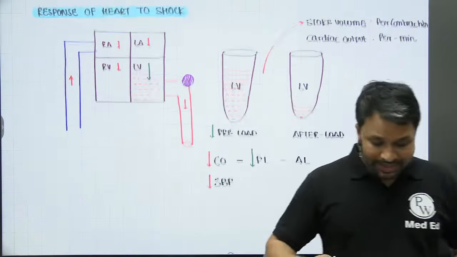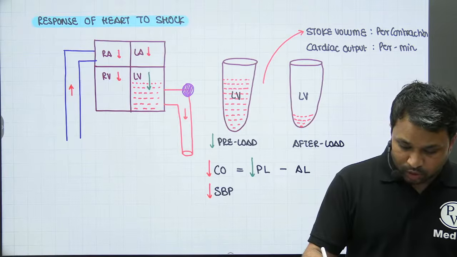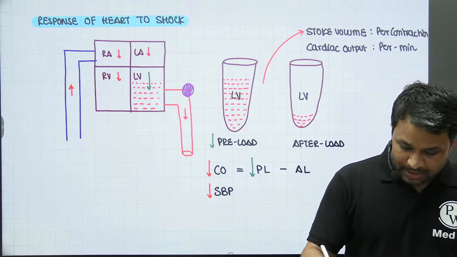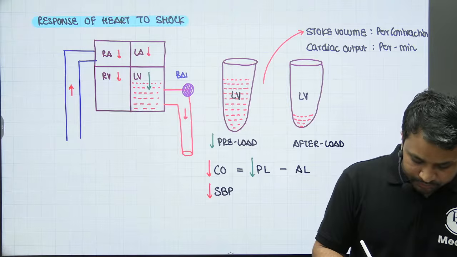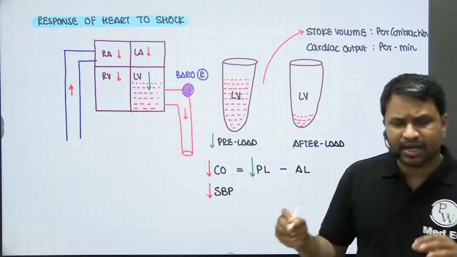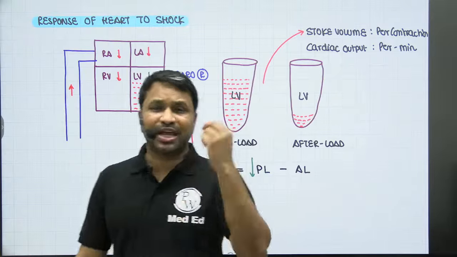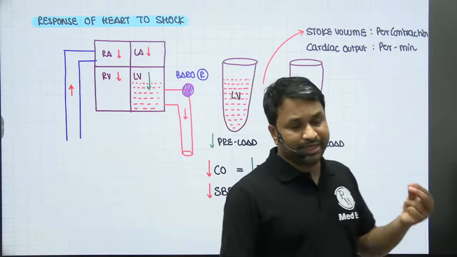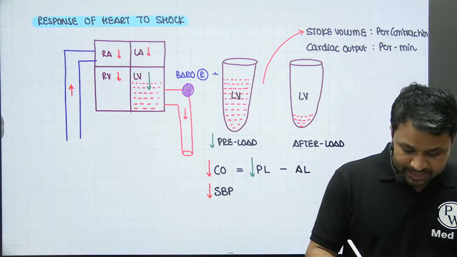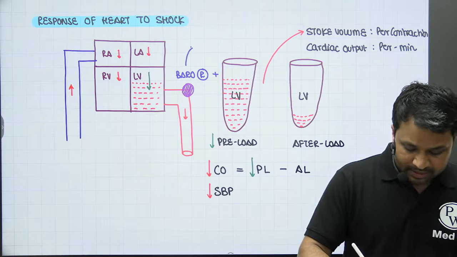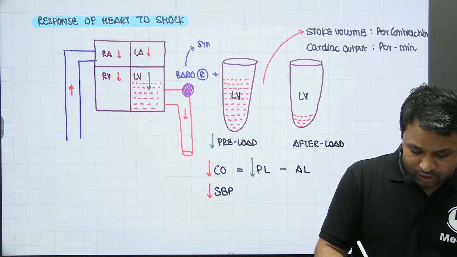Now, one basic thing about the baroreceptors that we all should know. So what is the magic about this baroreceptor? The baroreceptors are present at the arch of the aorta as well as at the carotid bifurcation. Every single time there's a drop in pressure in the aorta, the baroreceptors get activated. When the baroreceptors get activated, they will cause activation of the sympathetic system.